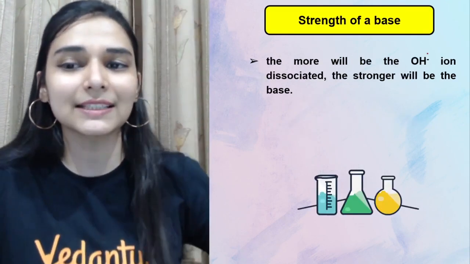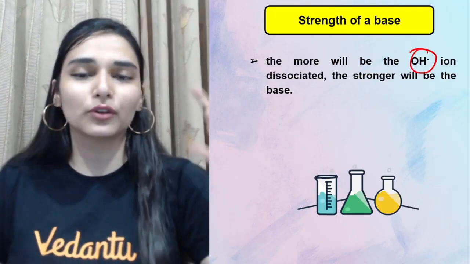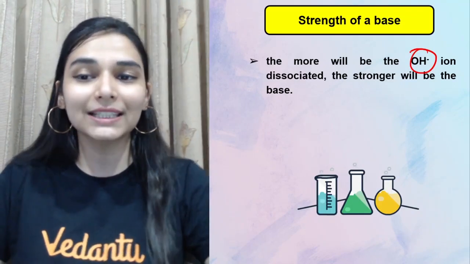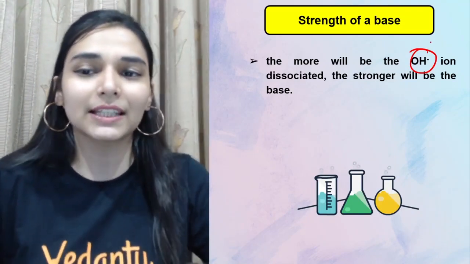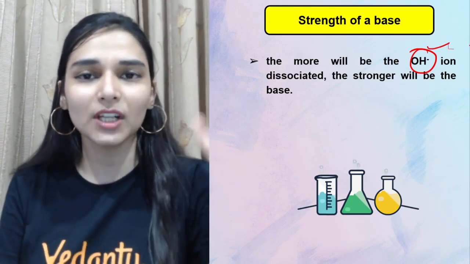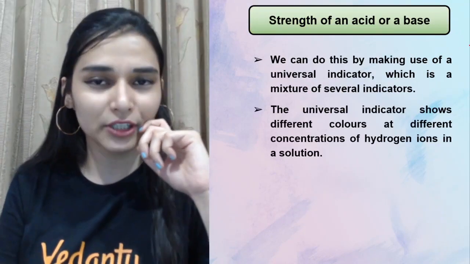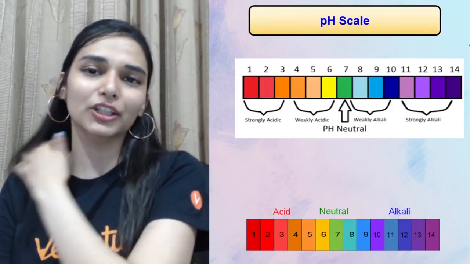And how will we decide for a base? On the basis of OH ion concentration. So if the given base is completely dissociated in water, it's giving you a high concentration of OH ions. That would be a strong base. So look, this also depends on the same thing. Now how do I get the idea of the strength?